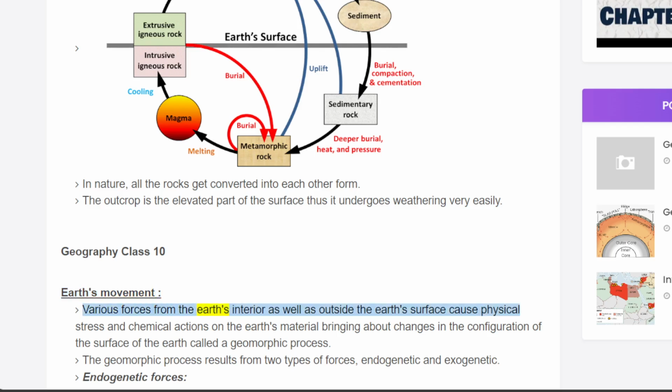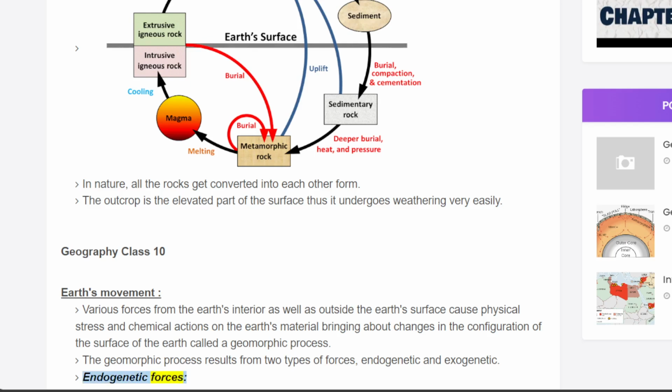Various forces from the Earth's interior as well as outside the Earth's surface cause physical stress and chemical actions on the Earth's material, bringing about changes in the configuration of the surface of the Earth called a geomorphic process. The geomorphic process results from two types of forces, endogenetic and exogenetic.